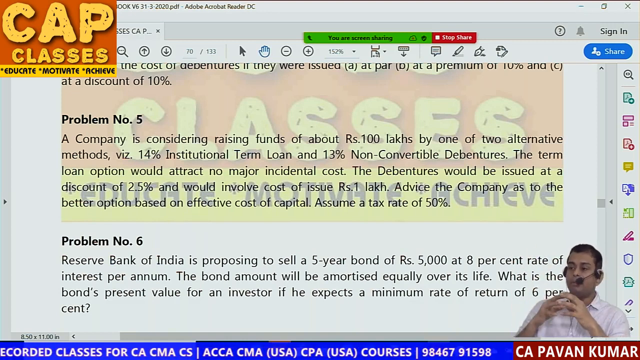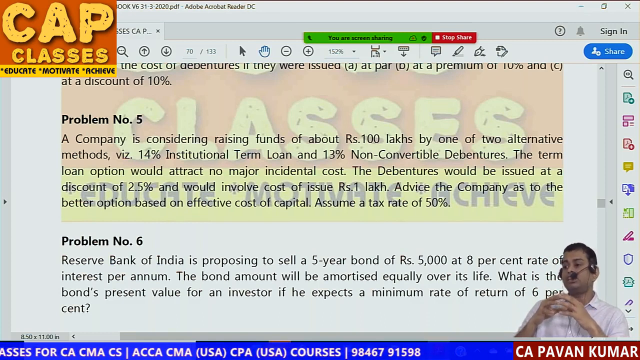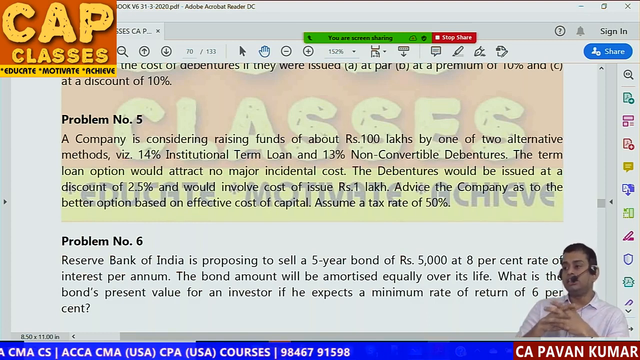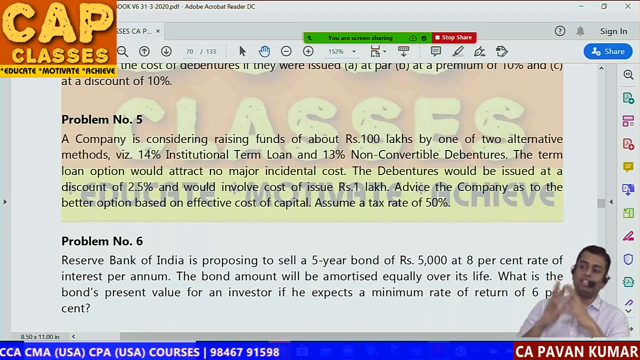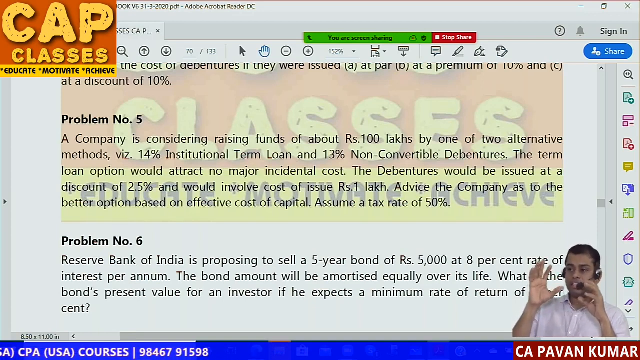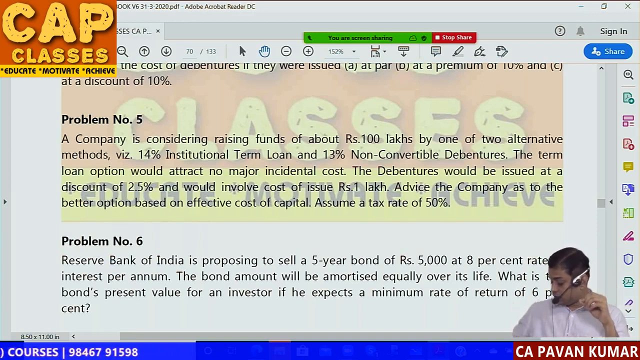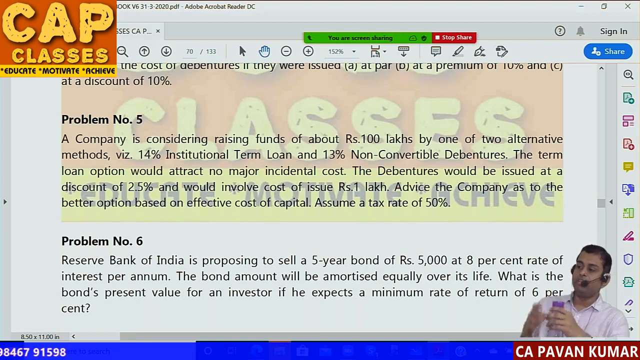So advise the company as to the better option based on effective cost of capital. Assume a tax rate of 50%. This is the question. Interesting question, but simple question. Read the problem once again carefully. Once you read it carefully, if you can solve, please go ahead and do it.